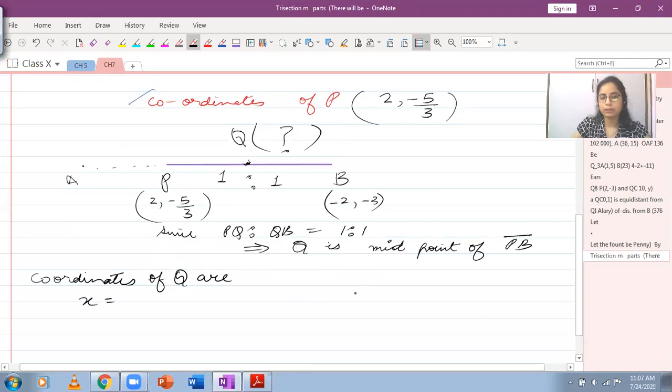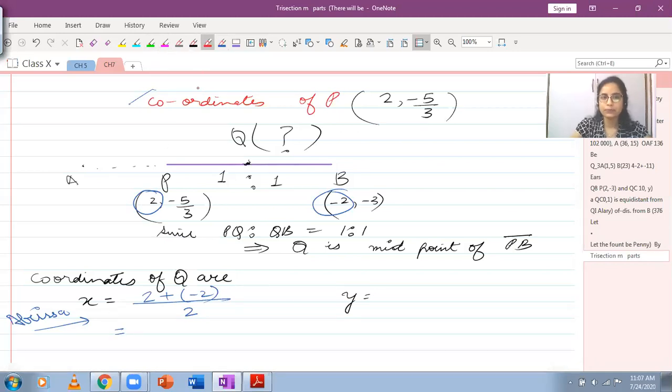So I have to find the abscissa and the ordinate. Simple formula for the abscissa: add the abscissas of the endpoints and divide them by 2. So use 2 and -2, divide them by 2. And for the ordinate of the midpoint, use the ordinates of the endpoints.